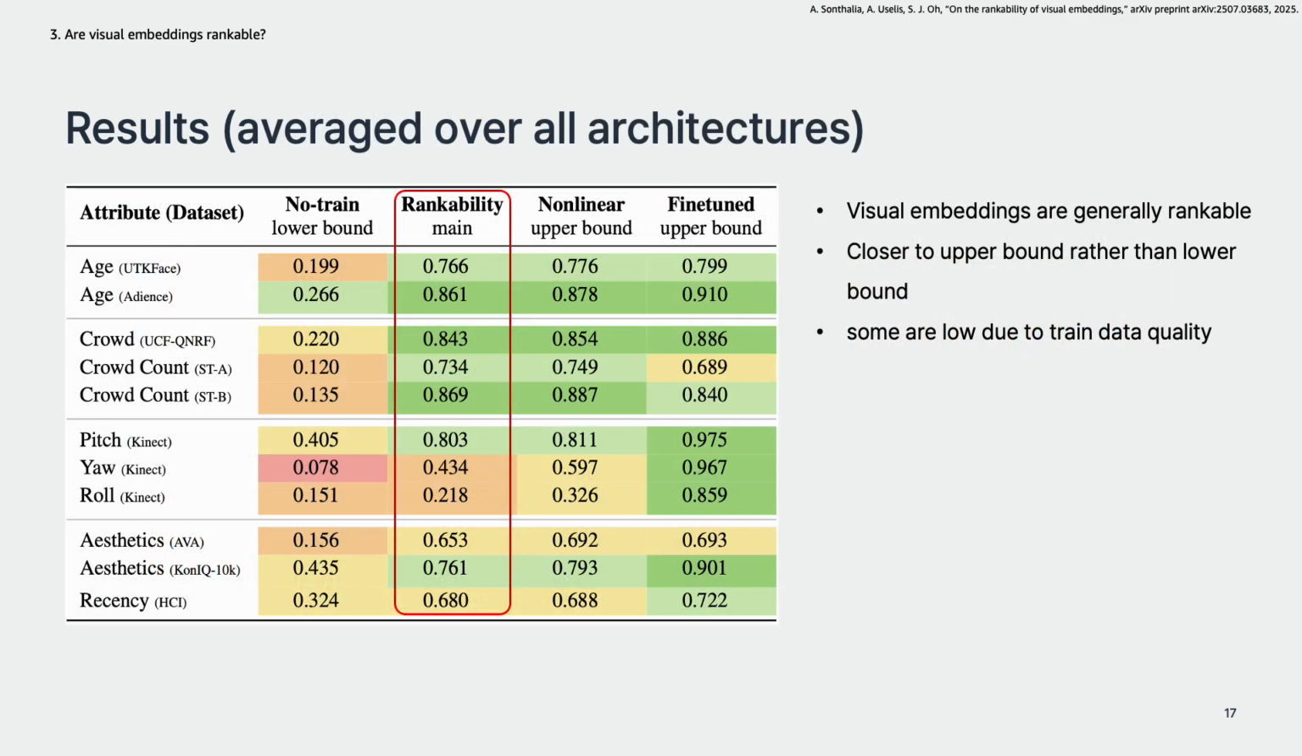This table is the result of averaged rankability over all encoder architectures. The red rectangle box shows the rankability of the linear regressor and all other columns are baselines, from lower bound to upper bound. As you can check from the numbers on the table, in most experimental settings the scores appear in the range of 0.6 to 0.9, which is quite high. From this table, the author mentioned the SPCC score of main is much closer to the upper bound rather than the lower bound, which supports that visual embeddings are generally rankable.